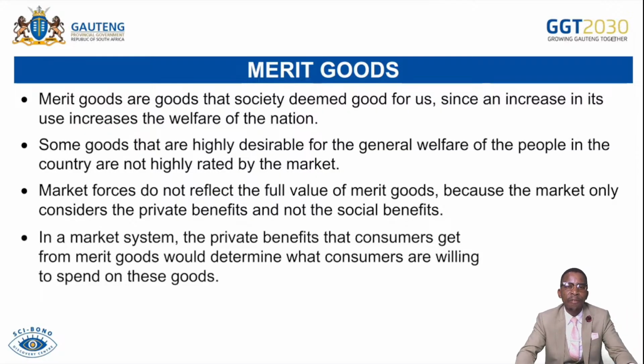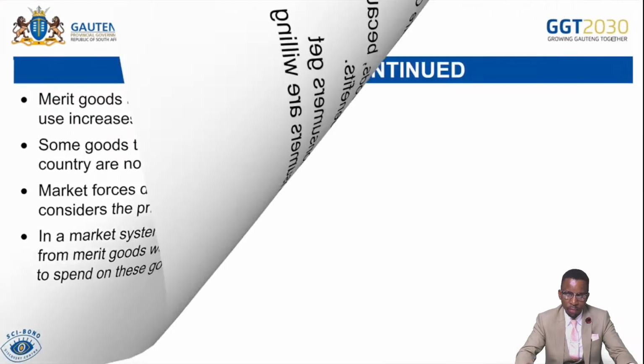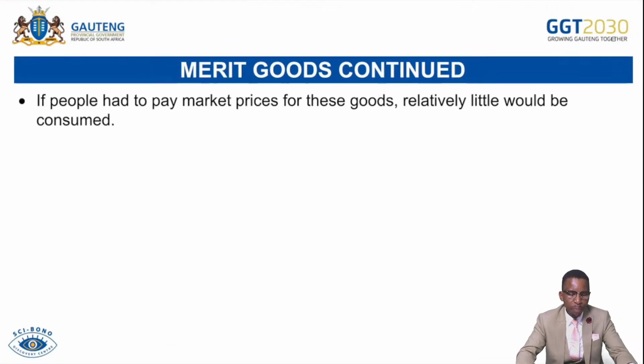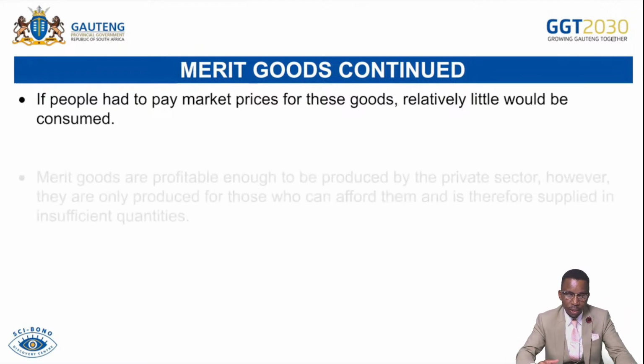That's why the government intervenes by providing these goods and services, because the private sector, or the market, does not consider the social benefits and social costs. It only considers the private benefit as well as the private cost. We continue. If people had to pay market prices for these goods, relatively little would be consumed because people are not willing to pay for them, and also they become relatively expensive. Like we talk of education, healthcare services, as well as defense force.